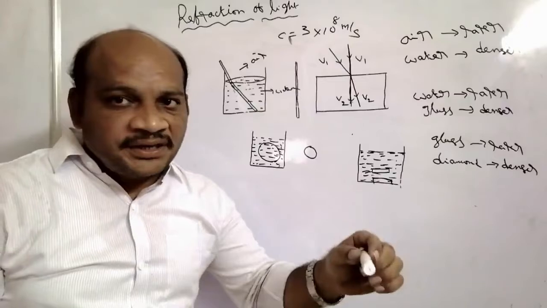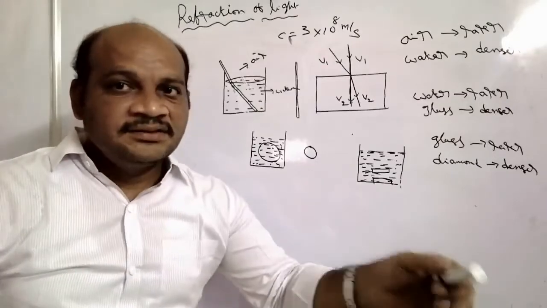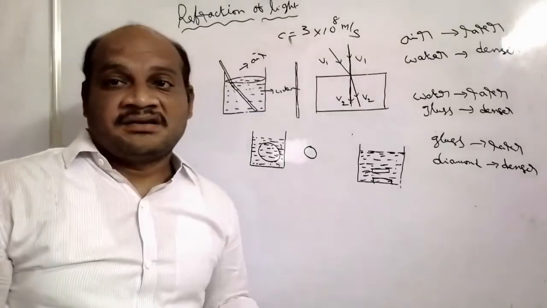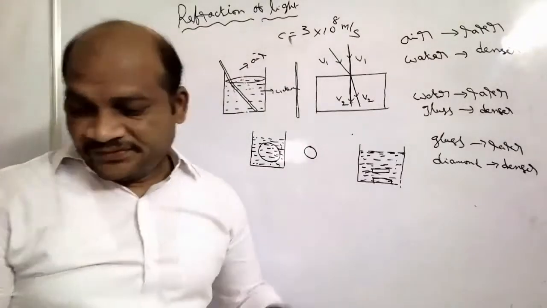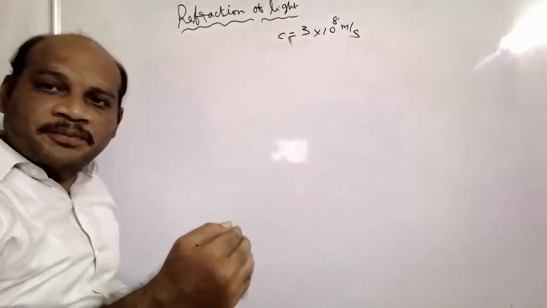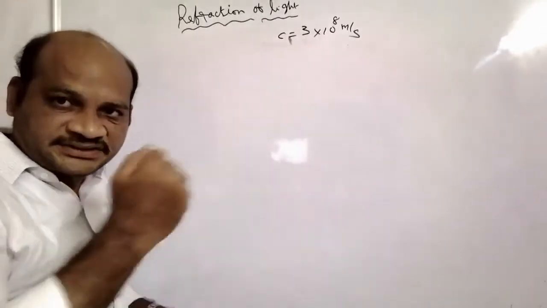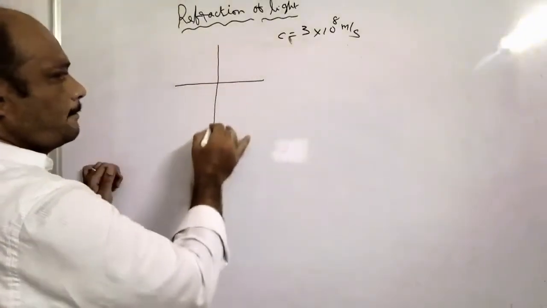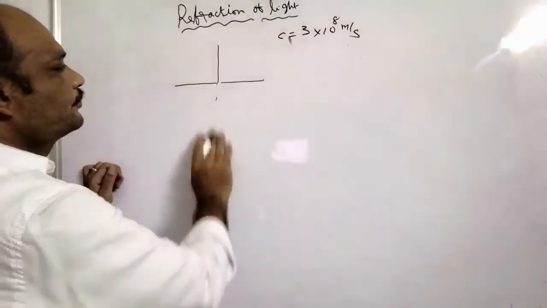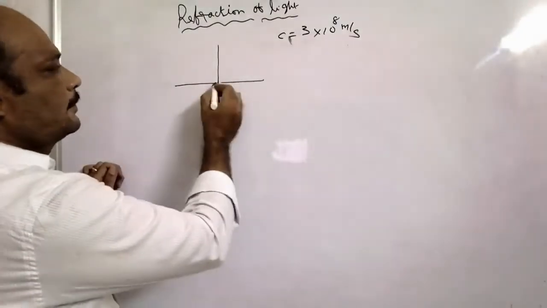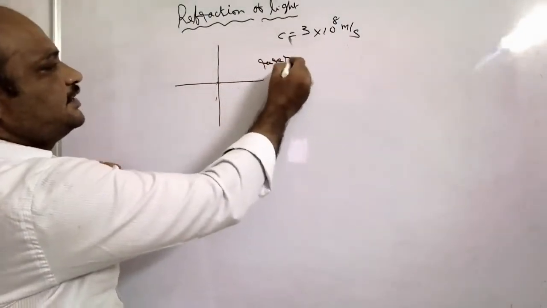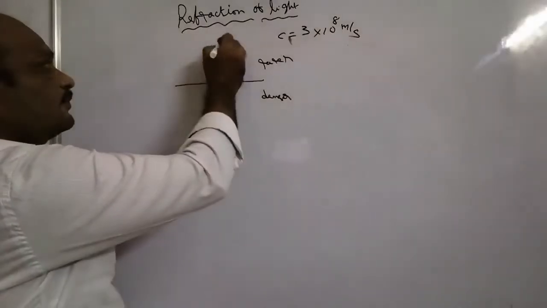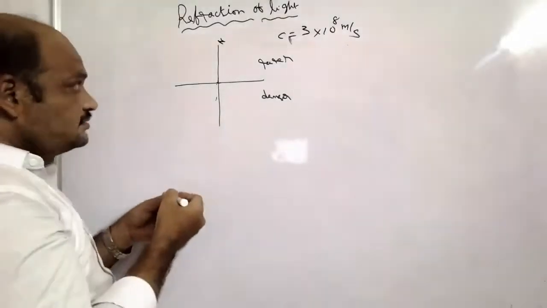If light propagates from rarer to denser, what happens? Or if light propagates from denser to rarer, what happens? Here we are going to discuss. Suppose the light propagates from the rarer medium to the denser medium. This is the rarer and this is the denser, and this is the normal.